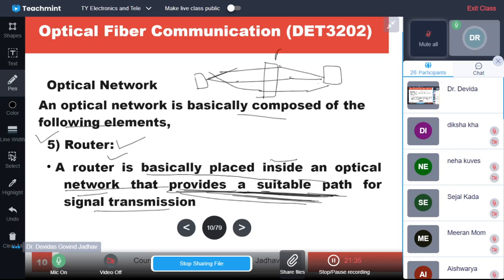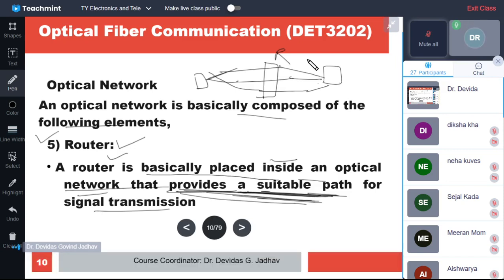So this is the router. I have drawn a very simple diagram, but actually it is complicated. Lots of stations are connected together, and there are lots of alternate paths, and out of those alternate paths, the router assigns the path for a particular communication.